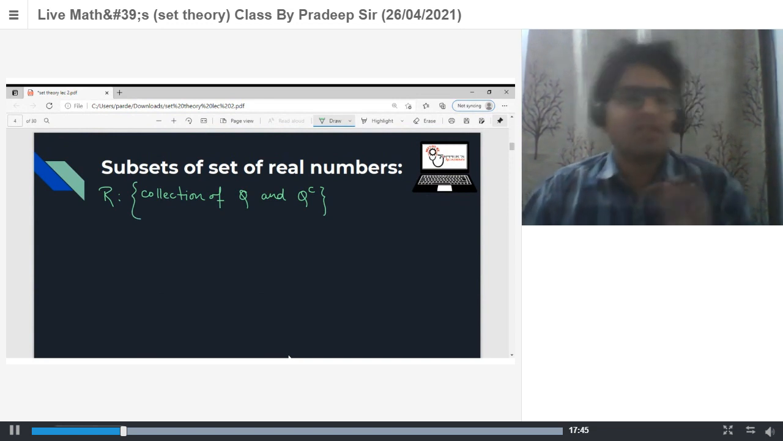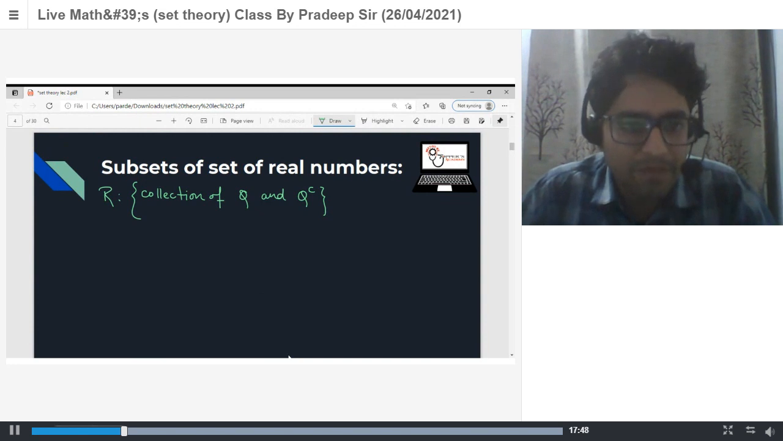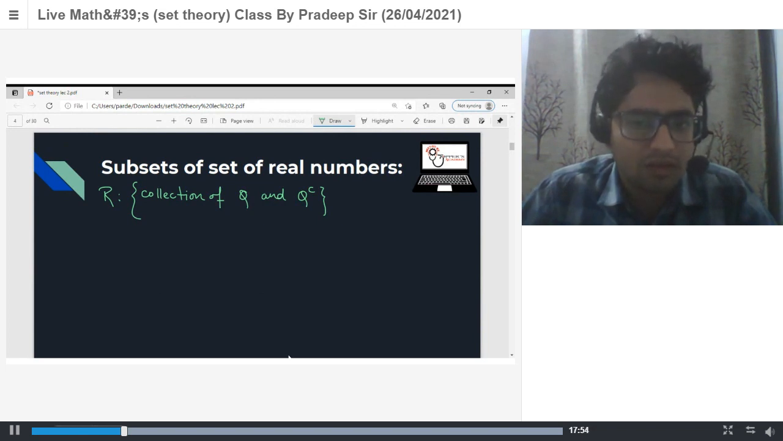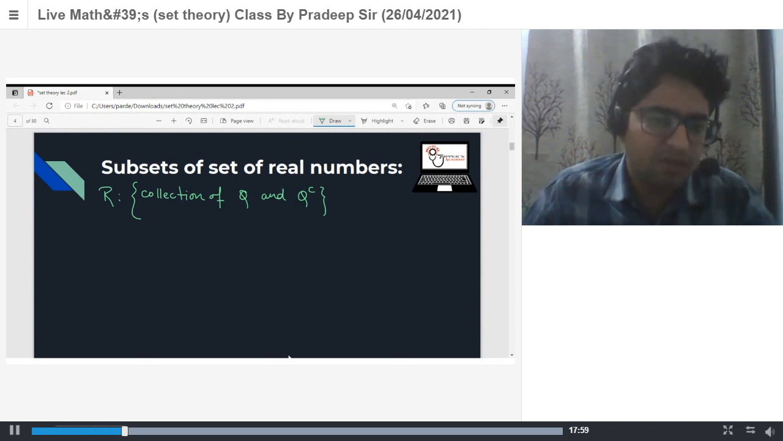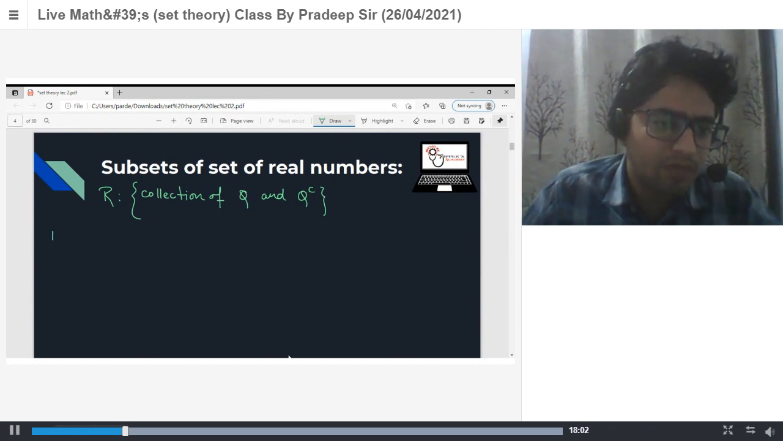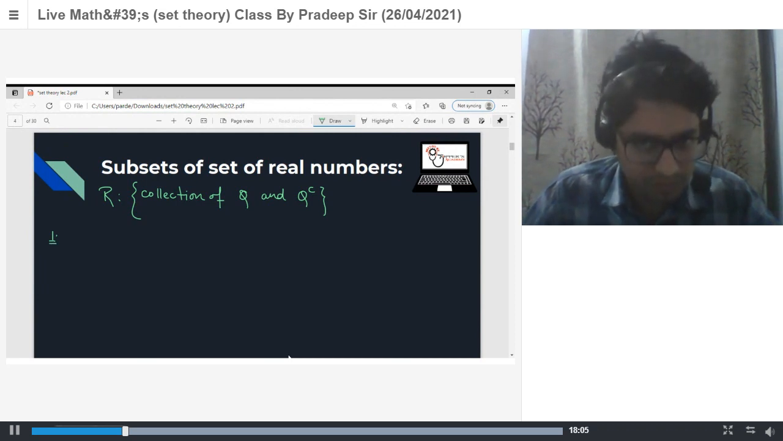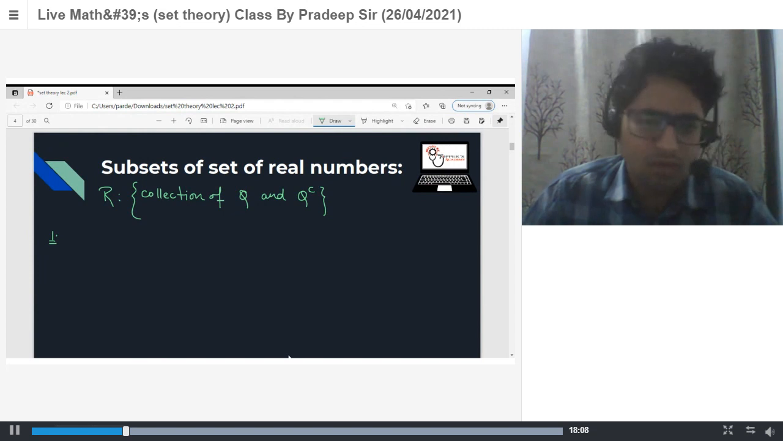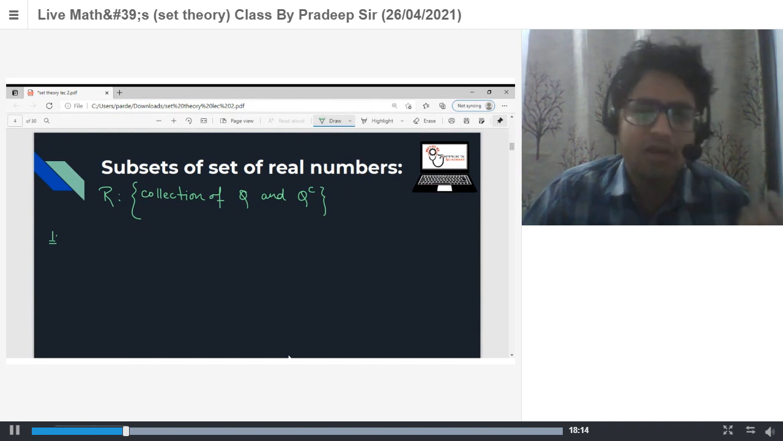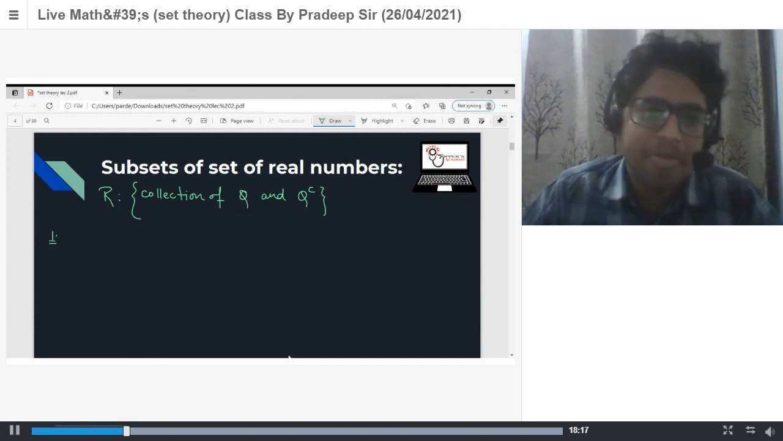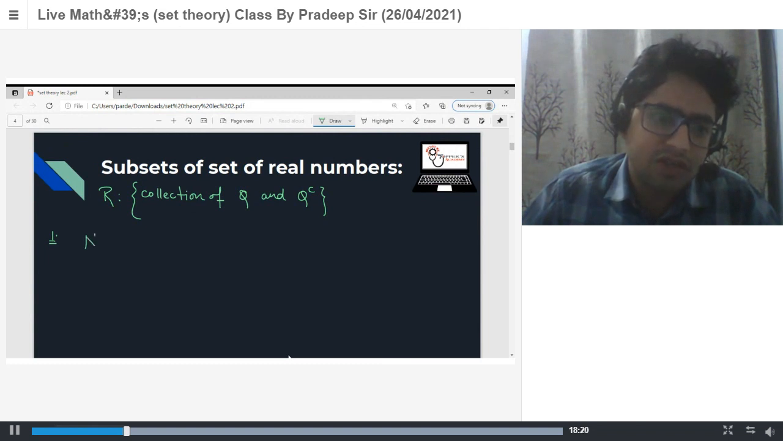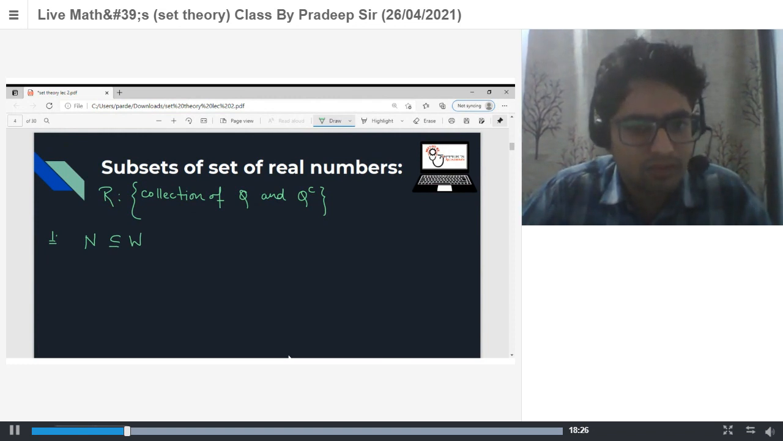So tell me three subsets of real numbers. Natural numbers, very good, rational numbers, irrational numbers, whole numbers. Basically, the subset of real numbers will have all integers, and the subset of integers will have whole numbers, and the subset of whole numbers will be natural numbers. Natural numbers is a subset of whole numbers, yes or no? Yes, sir.